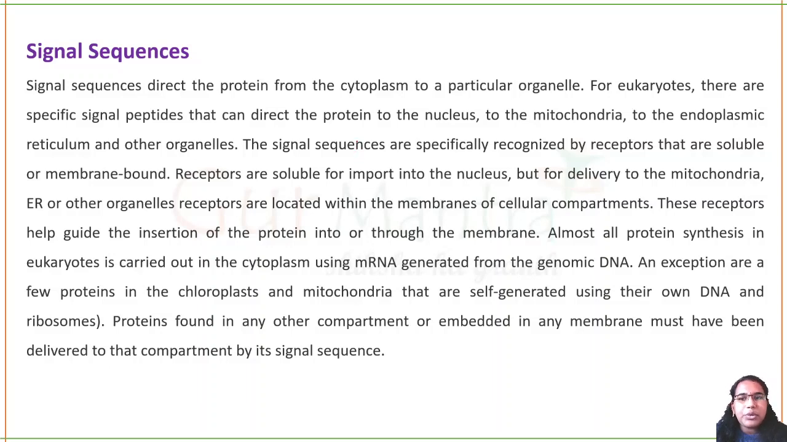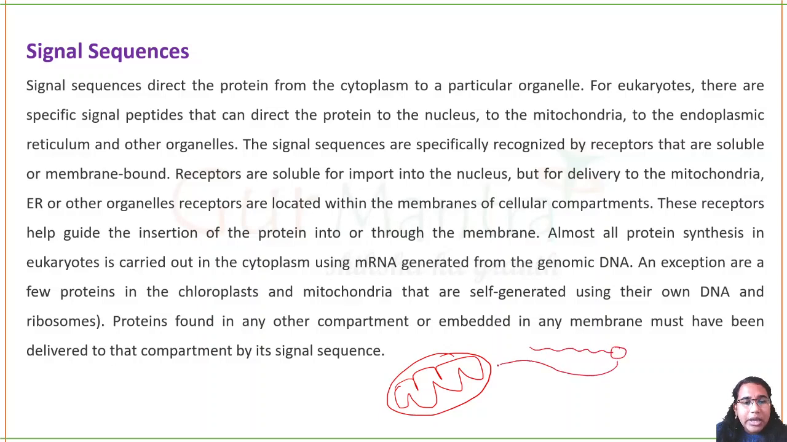So where are these receptors present? Let's say mitochondria. This is your mitochondria, a membrane bound organelle with a double membrane. Let's say this is your protein along with your signal peptide. This signal peptide can be recognized by receptors present on the membrane of mitochondria. So the mitochondrial membrane will have receptors that can recognize these signal peptides, and they can send them inside the mitochondria. It is like a delivery.